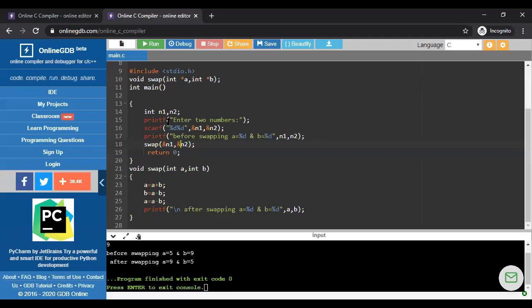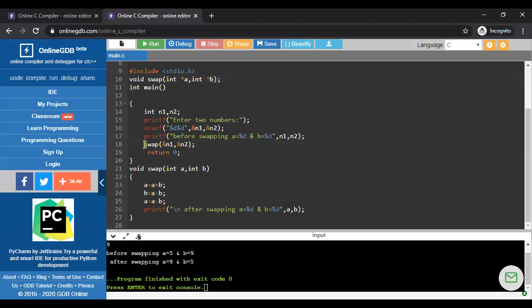Until you do that, you can't say that star A now holds the value of N1 indirectly and star B holds the value of N2 indirectly. We can't say that until you assign the address of N1 to star A or the address of N2 to star B.